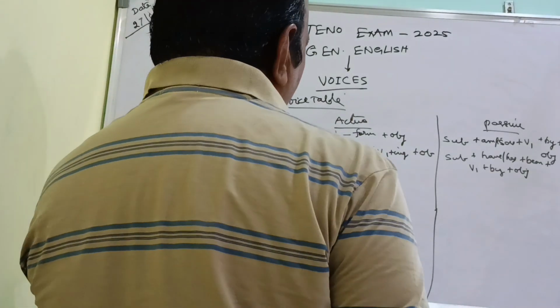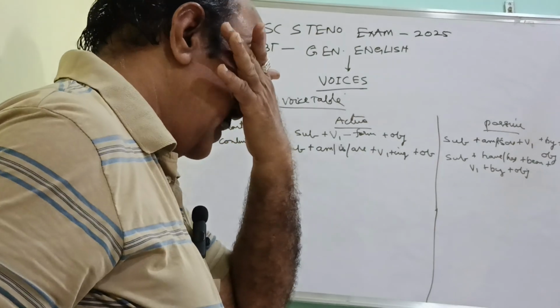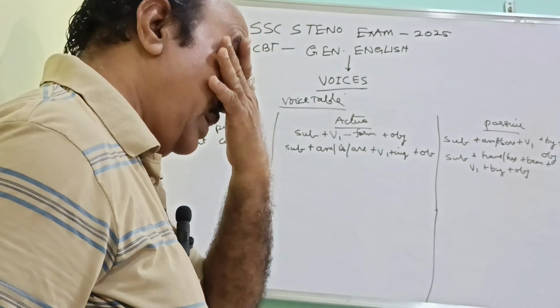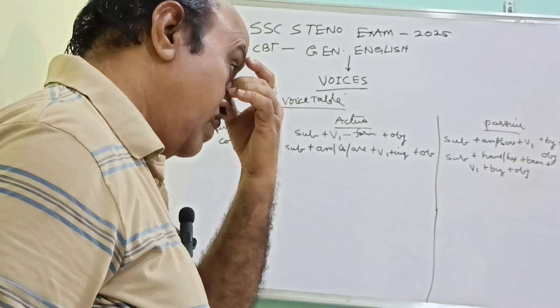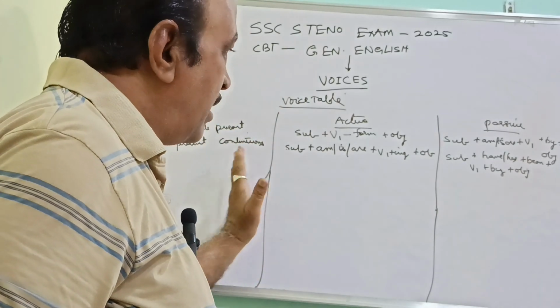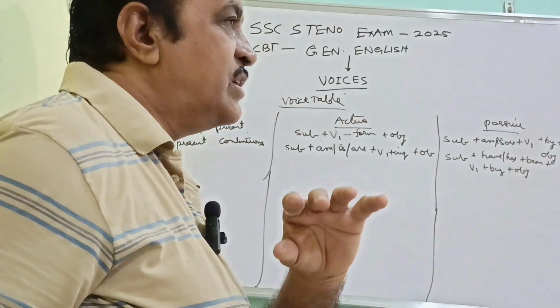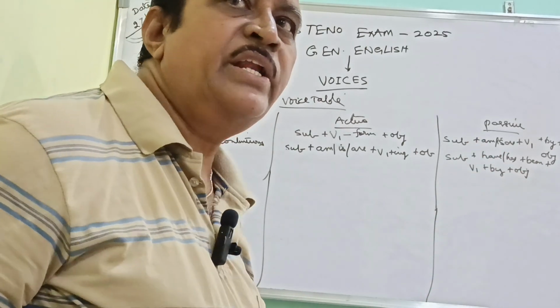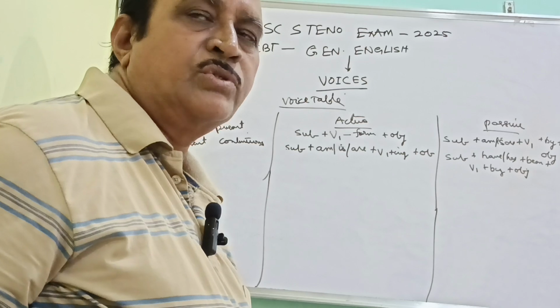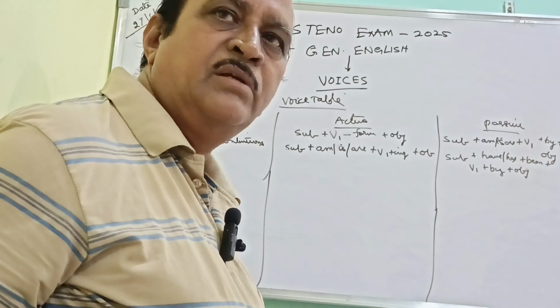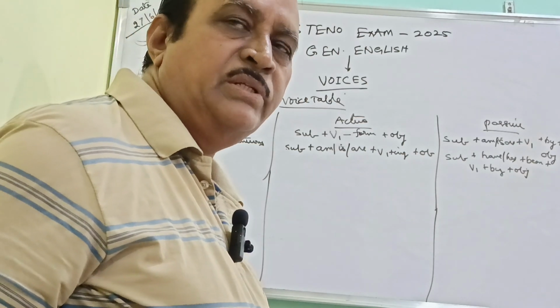These are the basic things we should know under voices. Unless you master these, or at least have knowledge about them, it won't be easy while attempting the questions in the examination. Directly you can't attempt the questions given in the exam paper by the examiner, by the SSC.